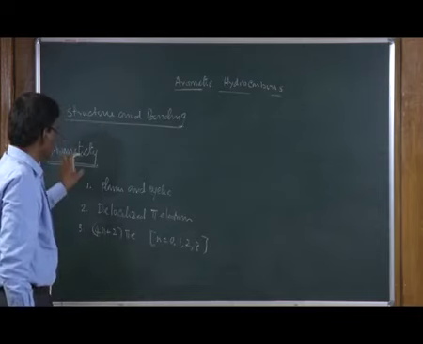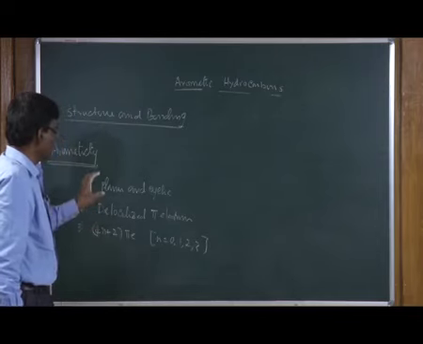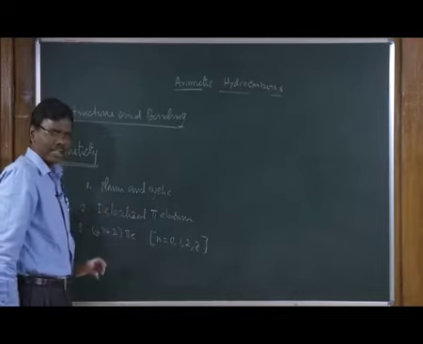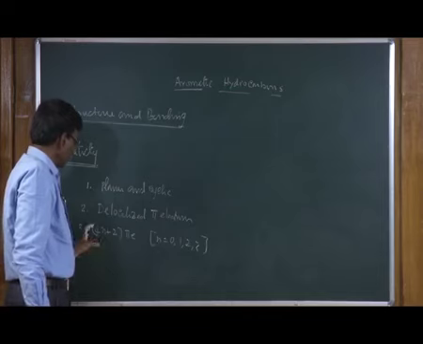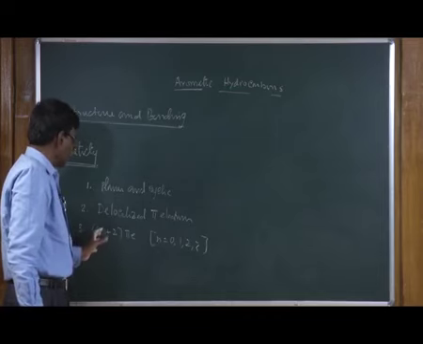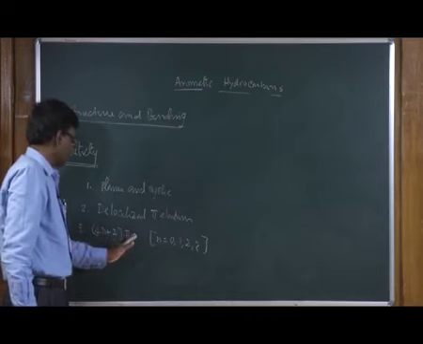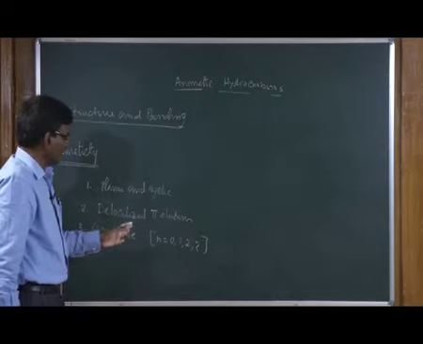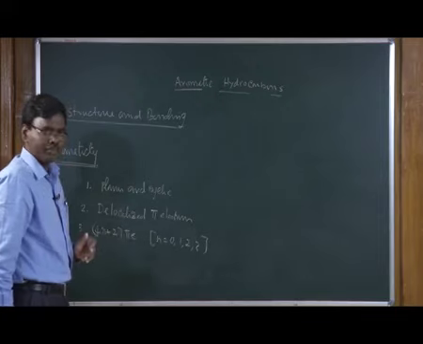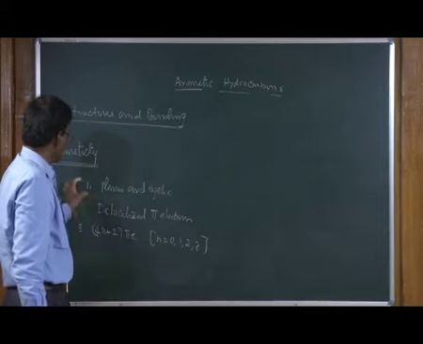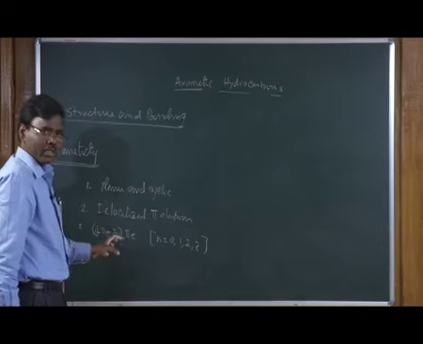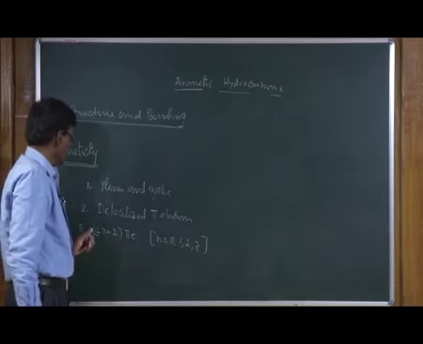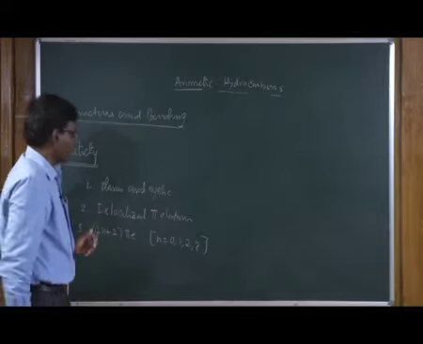So, for a compound to be aromatic, it should be planar and cyclic, it should have delocalized pi electrons, and it should have 4n plus 2 pi electrons. The n can be 0, 1, 2, 3. So, if the compounds satisfy the following, then they can be aromatic. For example,